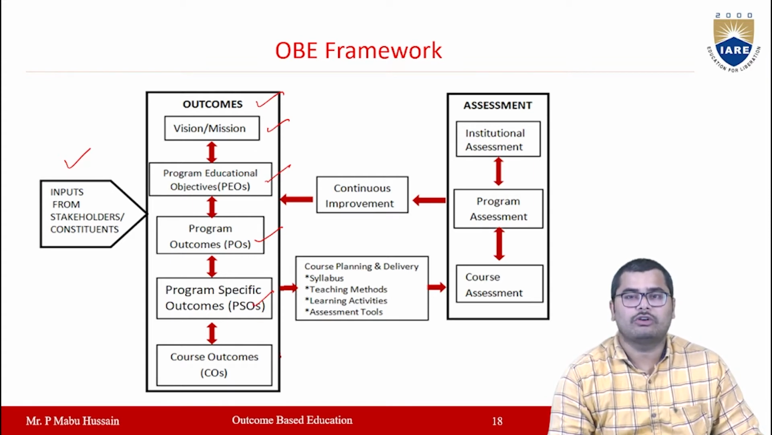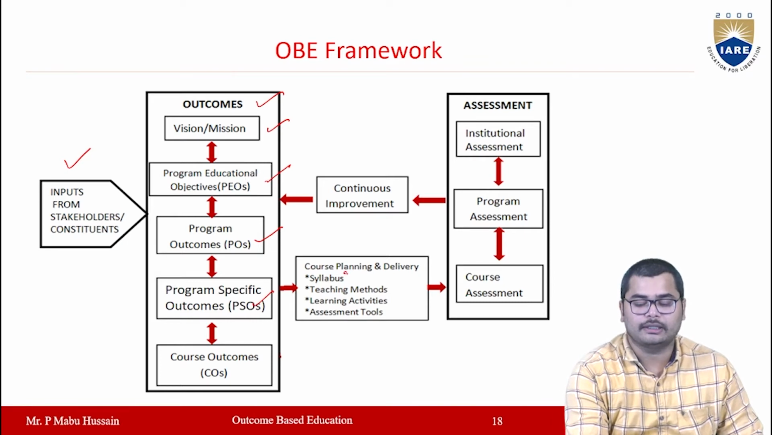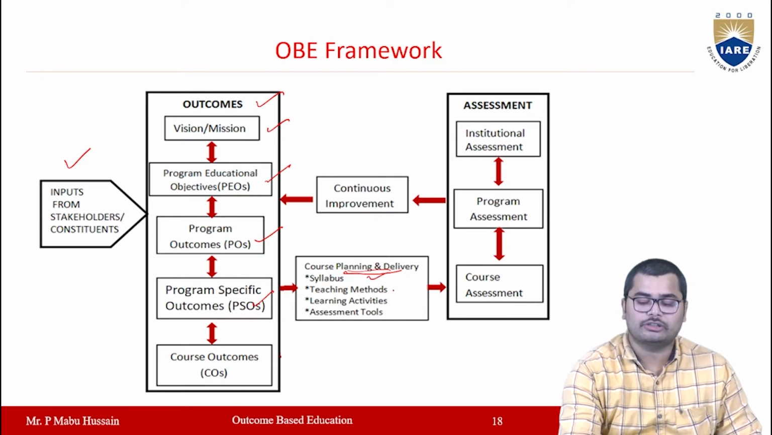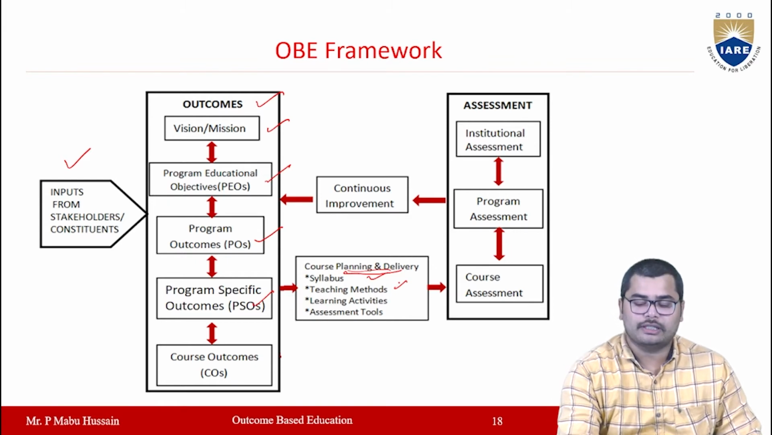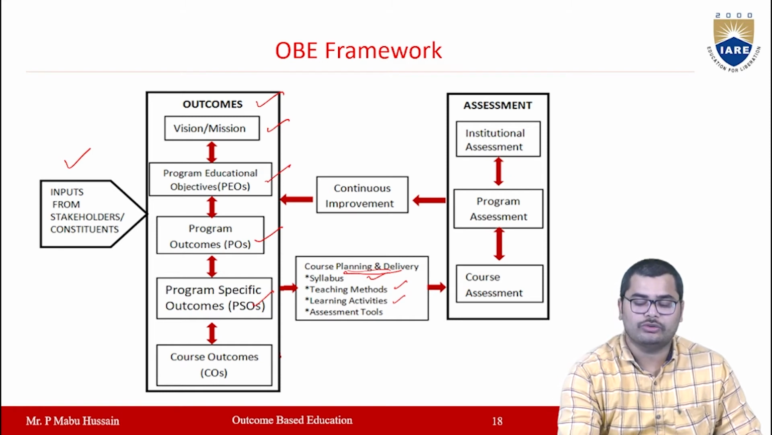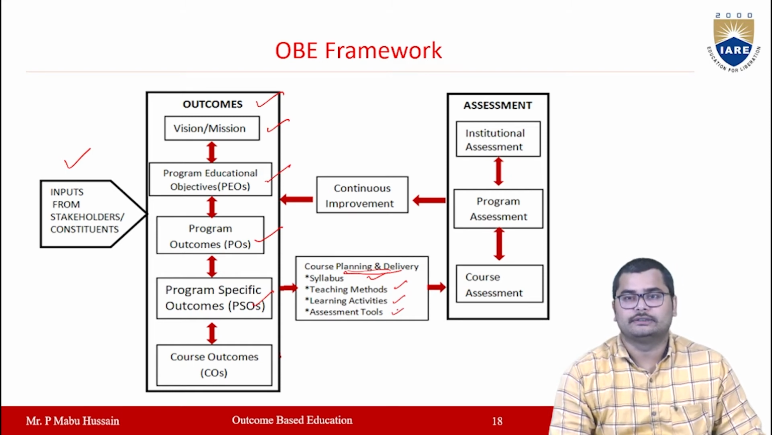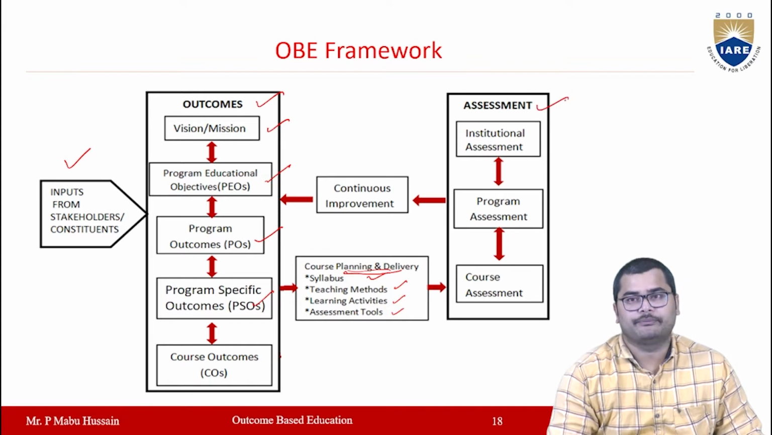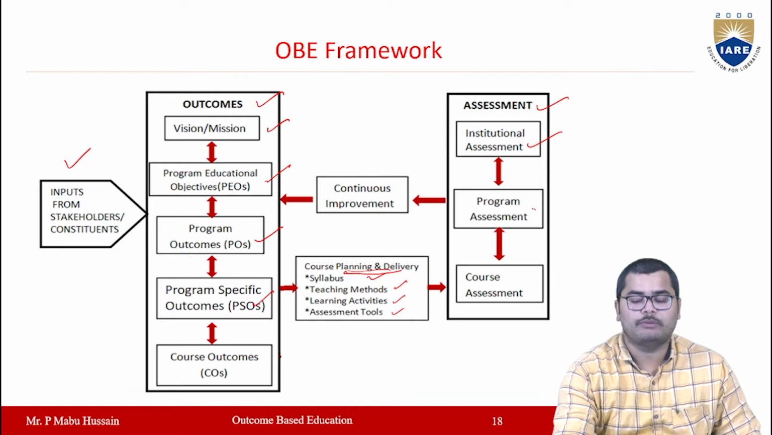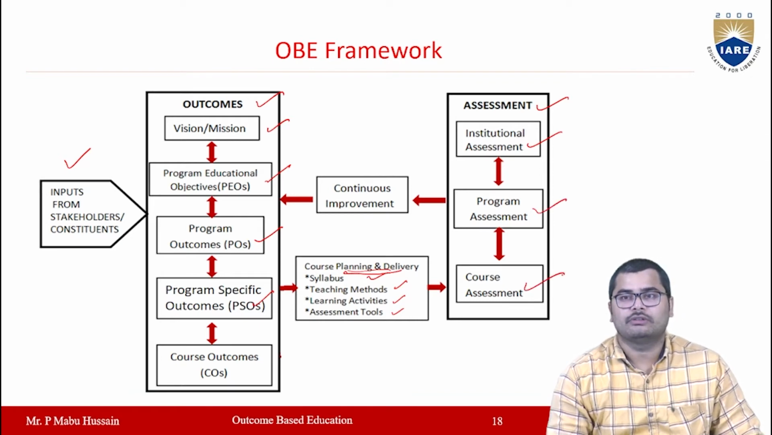Once you have defined these outcomes, you need to prepare the planning and delivery of your course. What is the syllabus and its content, what teaching methods we have to employ, what learning activities we need to perform, and finally what assessment tools we have to use to assess the knowledge of a student. So this is the planning and delivery. Then after planning and delivery, you need to do the assessment of an institution, assessment of a program, assessment of a course.